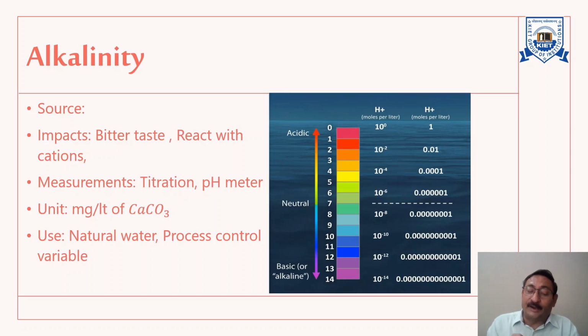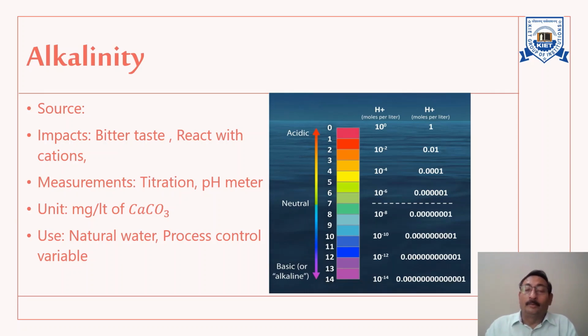The main objection is the reaction which happens between alkalinity and certain cations present in the water. All those reactions result in precipitate, and this precipitate can be deposited in the pipes and even at any other water system appurtenances. And due to this, the system creates problems.